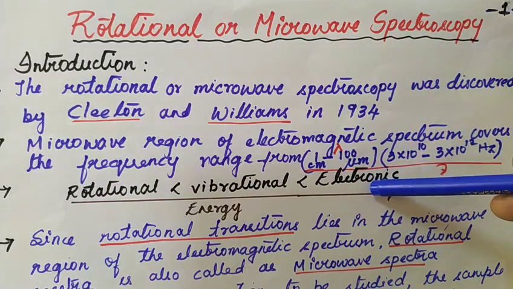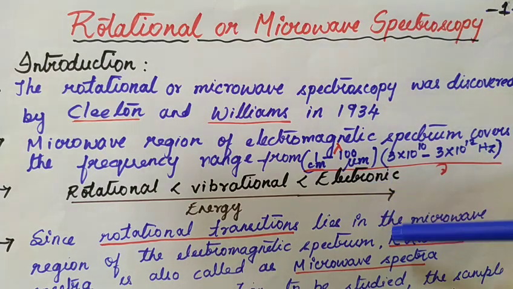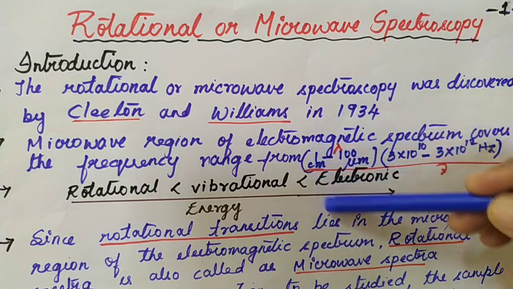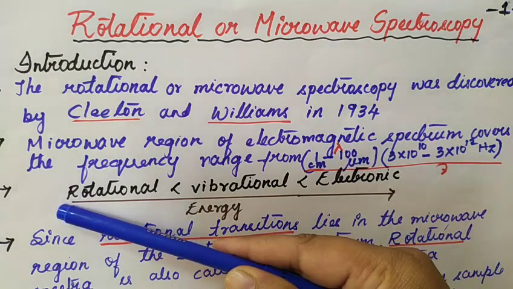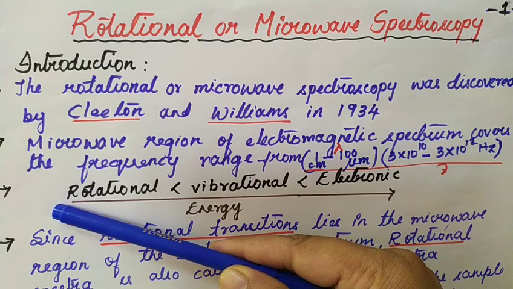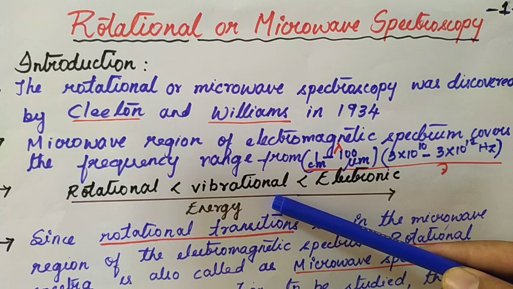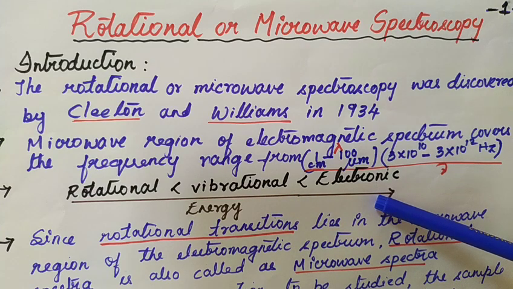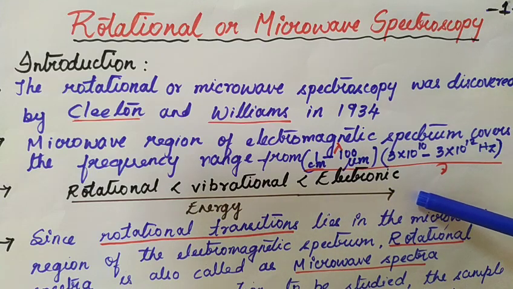Then electronic excitation. Now, out of the four different types of motion, the electronic excitation requires the highest energy, right? And translational motion requires the least energy. Rotational motion requires less energy than vibrational and electronic excitation, and the energy increases in this pattern.